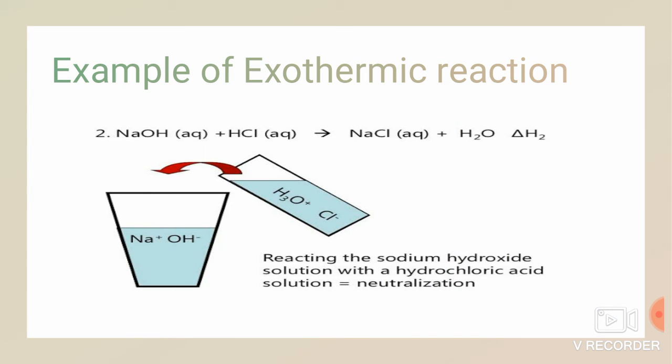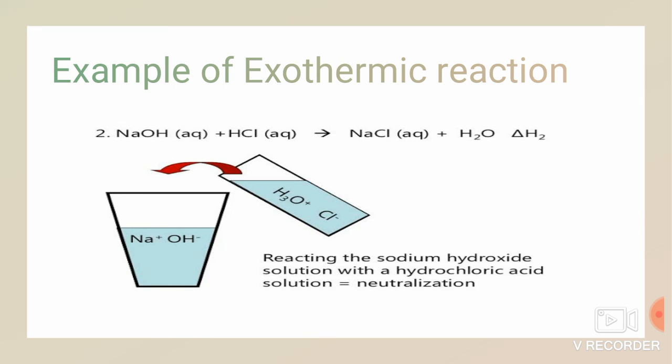The last example is sodium hydroxide plus hydrochloric acid reacts and it forms NaCl, that is sodium chloride, plus water. Along with it heat is produced. So it is also a neutralization reaction. Here we have to take 5 ml of dilute sodium hydroxide in a test tube and then add dilute HCl, that is 5 ml of dilute HCl.